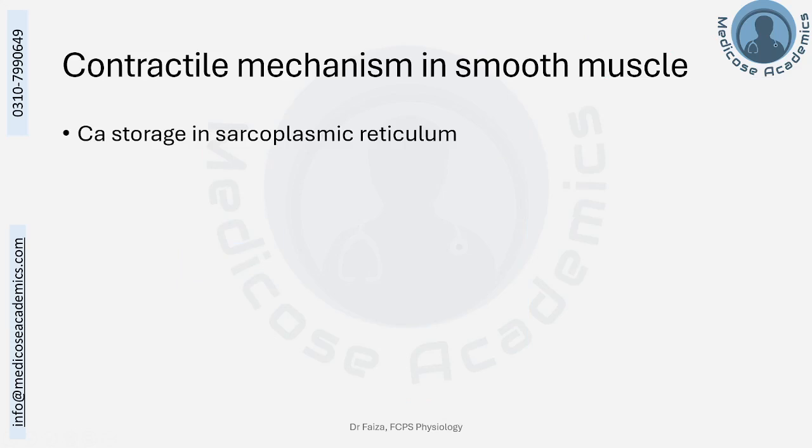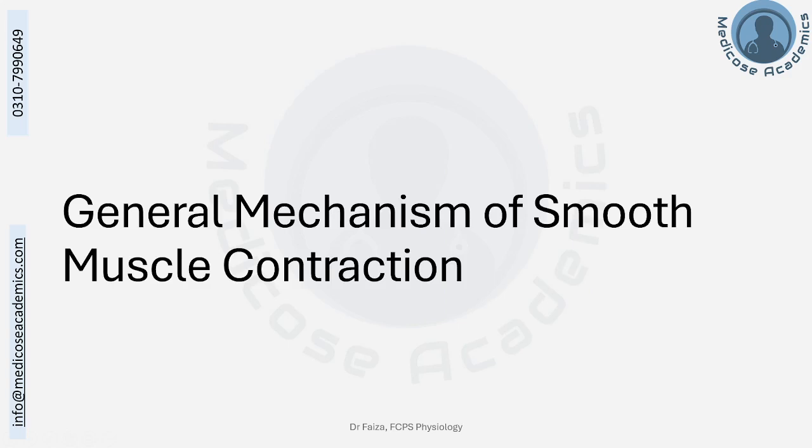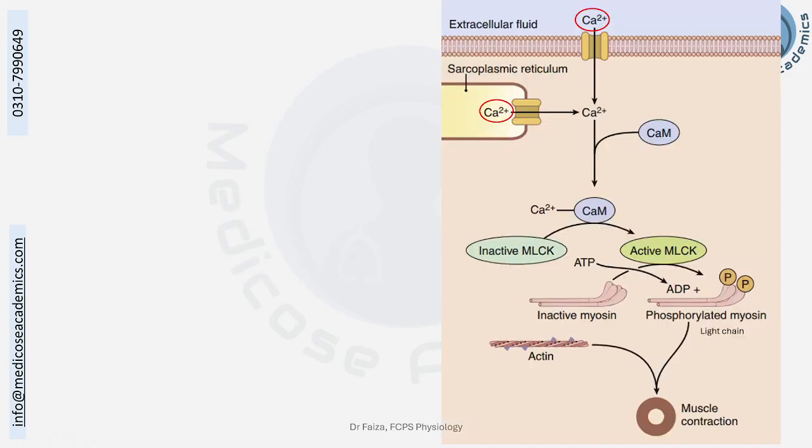Calcium is again stored in the sarcoplasmic reticulum, but that is much less developed as compared to the skeletal muscles. Instead of transverse tubules, there are invaginations of the cell membrane which are much smaller, and we call them caveolae. If we compare the general mechanism of smooth muscle contraction, it has a drastic difference: it relies not only on the sarcoplasmic reticulum calcium but also receives calcium from the extracellular side.